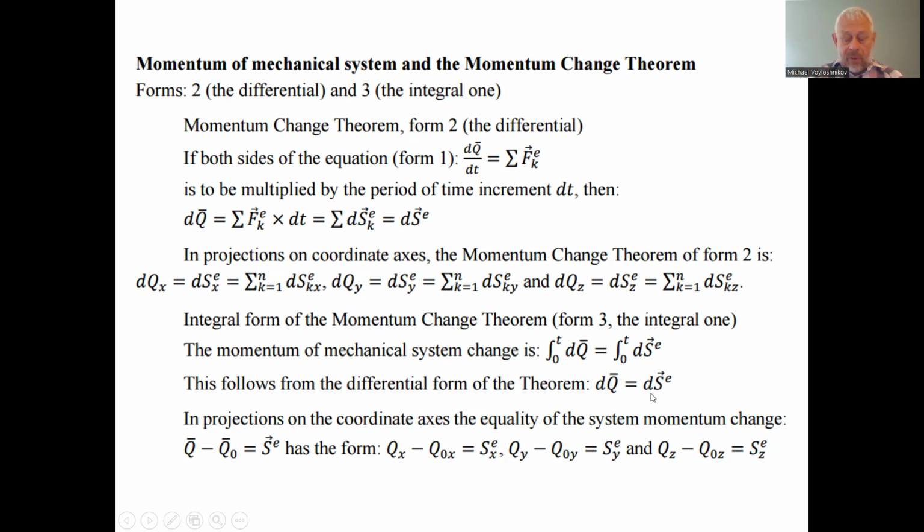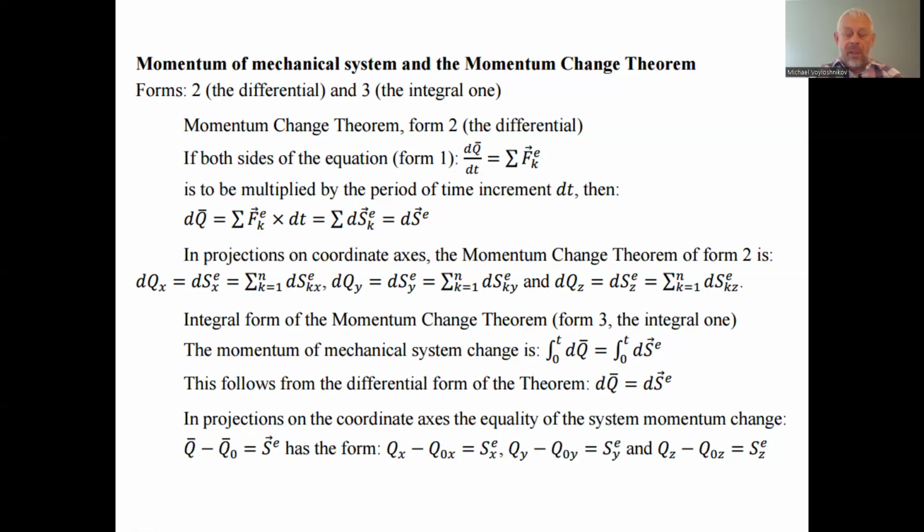And this follows from that: in projections on the coordinate axes, the change of the system's momentum equals the difference of the momentum. So for the mechanical system, the momentum at the end and at the beginning of the considered time interval from 0 to t, in projections on the coordinate axes, equals the impulse of the external forces acting on the mechanical system during this time interval from 0 to t. This is the form of the momentum change theorem.